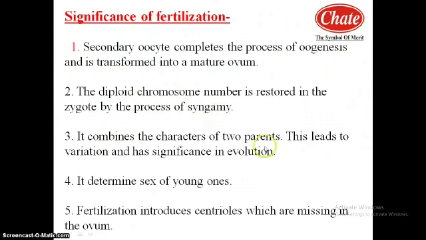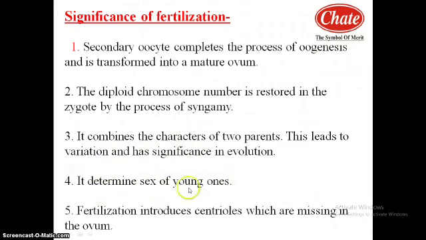It combines the characters of two parents. This leads to variation and significance in evolution. These male characters and female characters mix with each other during the process of fertilization. It determines the sex of the young ones, because here we can observe syngamic type of sex determination.